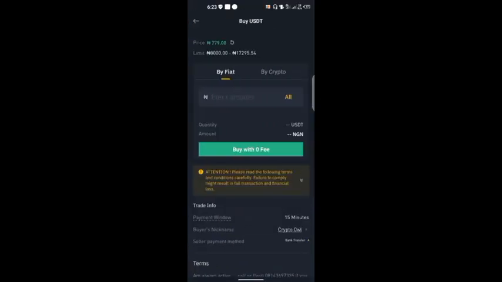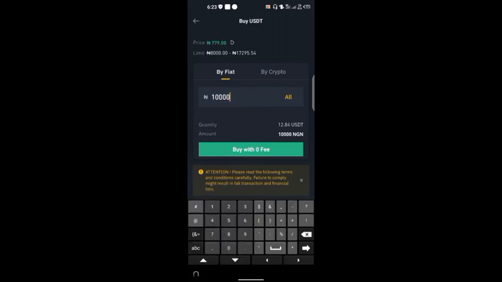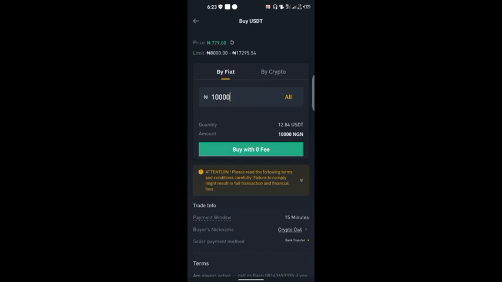So alright, let's say you want to buy, you click the amount you want to buy. We said 10,000 naira the other time, so you click 10,000 naira. For 10,000 naira you are going to get 12.84 USDT. That's the amount of USDT you are going to get. Don't forget, USDT is roughly equivalent to the dollar. So 1 USDT is approximately $1. It's a stable coin backed by US dollars.